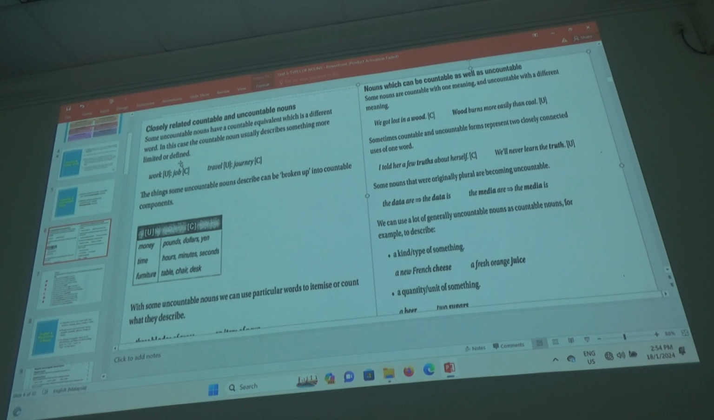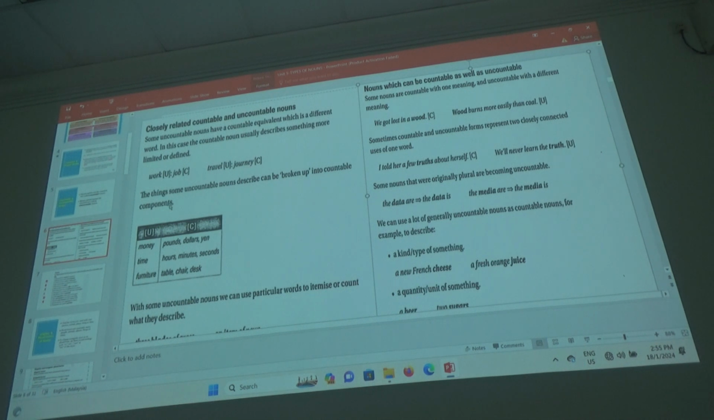Jobs, countable, usually. Work is definitely uncountable. So you don't say, I have many works. You say, I have a lot of work. No S. Is that clear? Similarly, travel and journey. Travel is uncountable. Journey is countable. We are doing a lot of travel during this holiday. We don't say travels. But we can say we are taking 3 journeys to complete the day. It's countable. Is that okay now?